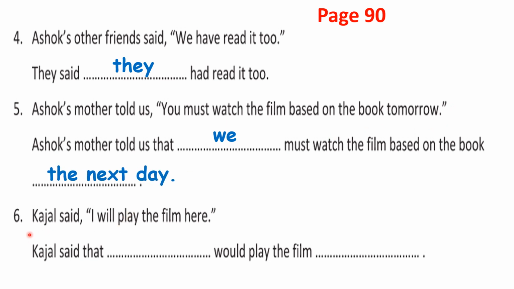Clear? Now, number 6. Kajal said, I will play the film here. Kajal said, I will play the film here, is direct speech. How will you change it into indirect speech? Kajal said that instead of I, you should write she. She would play the film there. Here is changed into there. Clear? Kajal is a girl, so instead of I, you are using she. Instead of here, there. That's all.